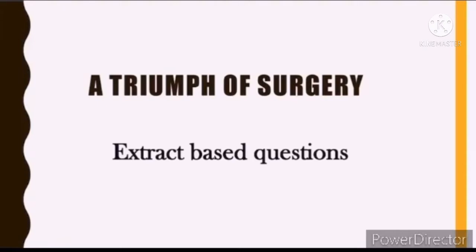Let's keep something in mind. We have to be aware of certain facts. We must know the narrator of the story, the author of the story we can say, and we should also know about the characters. Like A Tramp of Surgery, who is the narrator, who is the author of the story? James Harriot.